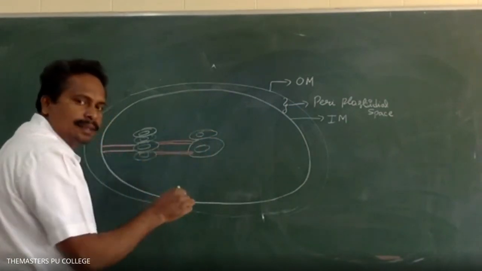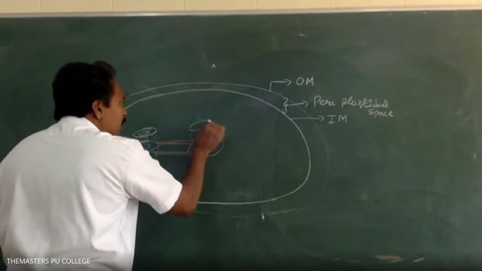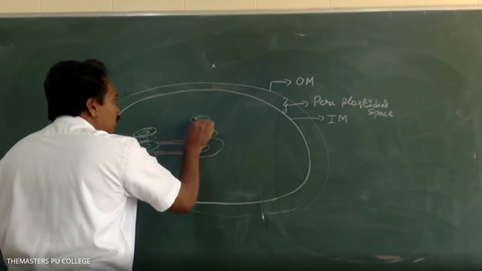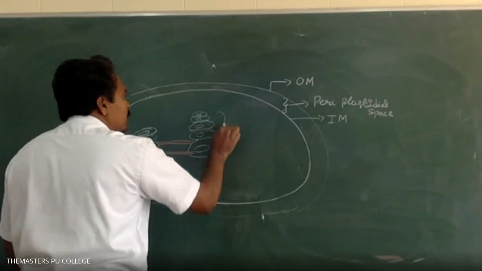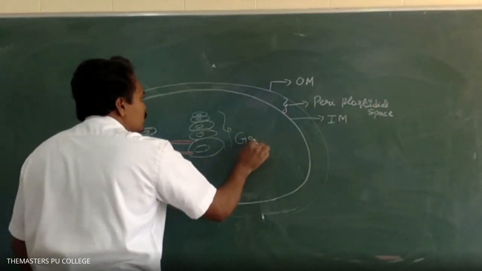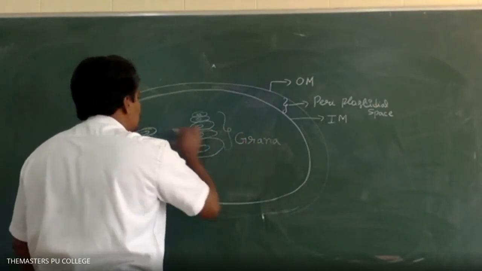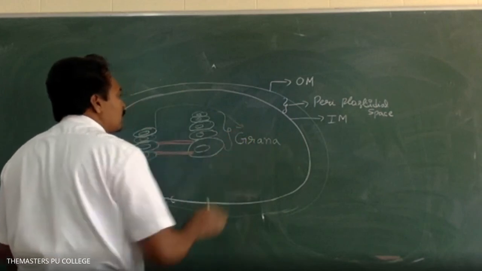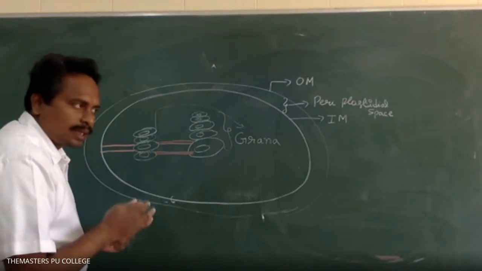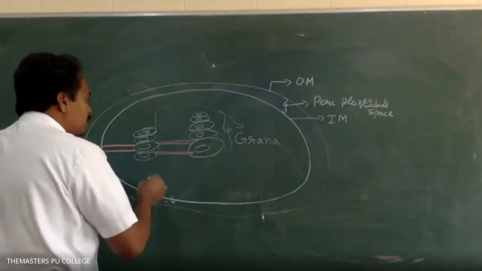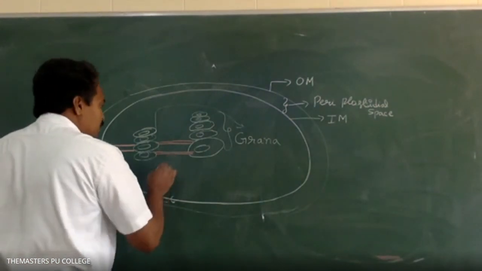Thylakoids are arranged one above the other like a pile of coins called grana. The thylakoids present in between the grana, in the stroma, are known as stroma lamellae.